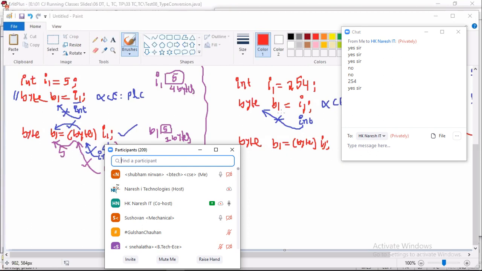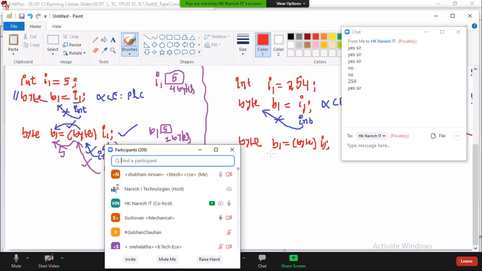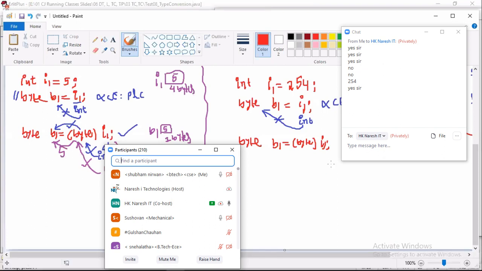How is it compiled? Explain. No, sir, it should not compile because it's out of range, minus 128 to 127, but here we are assigning 254. So there will be a compile time error. So not compiled. Why not compiled? Because of the range, sir.